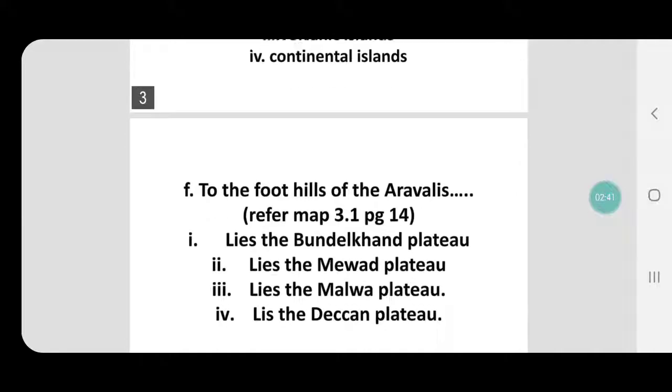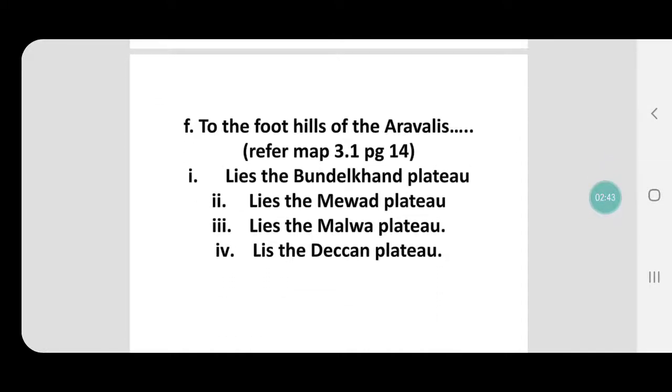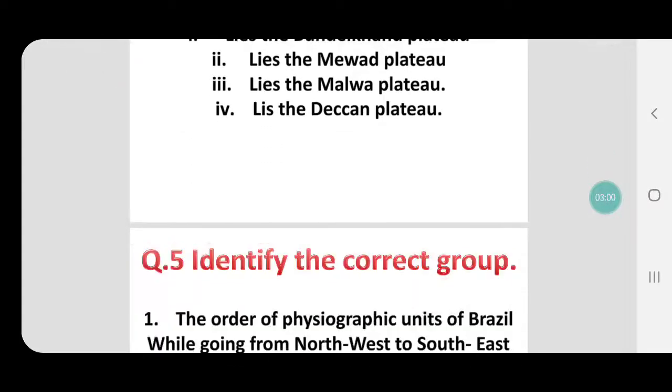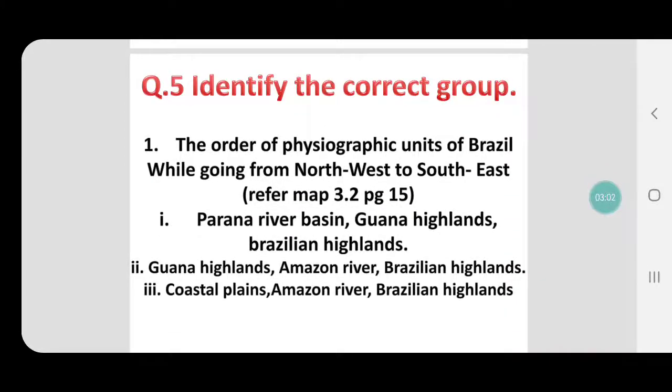To the foothills of Aravallis. For this you need to open to page 14, refer map 3.1. Which plateau do you find there? Do you find Bundelkhand? Do you find Mewar? Do you find Malwa? Or do you find Deccan? I'm sure you got the answer. It is Mewar Plateau. The next question 5, identify the correct group.